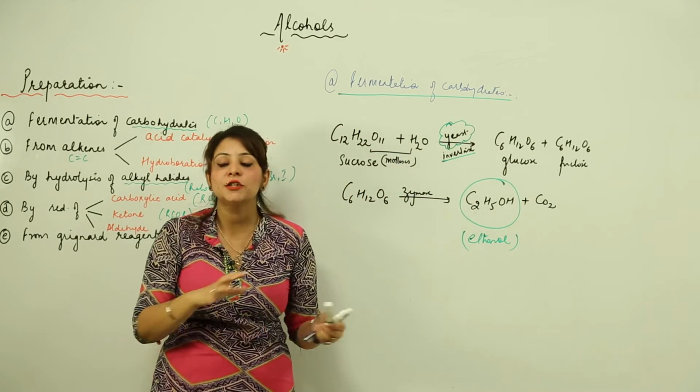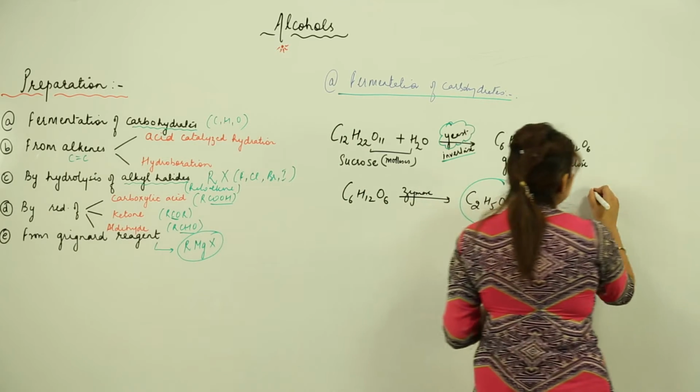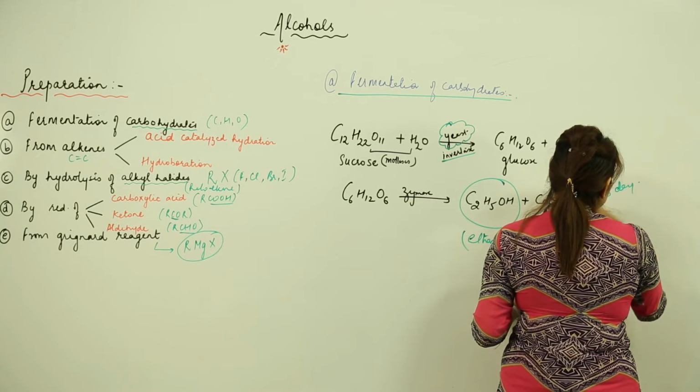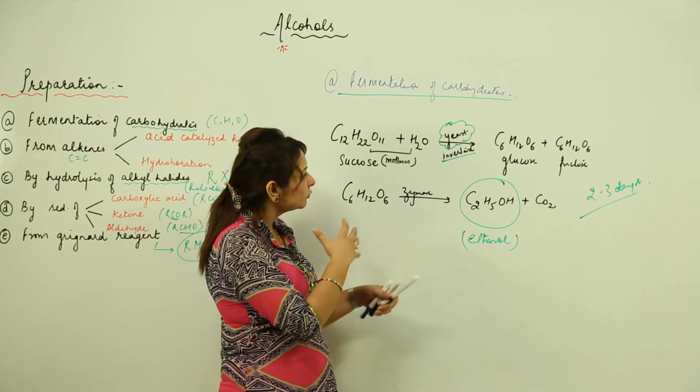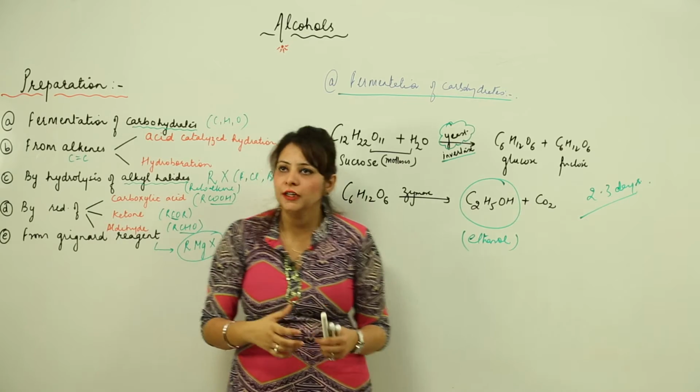So this is the fermentation of carbohydrate. And you should know that this process takes 2 to 3 days to occur. This process requires 2 to 3 days, and this results in the formation of alcohol.